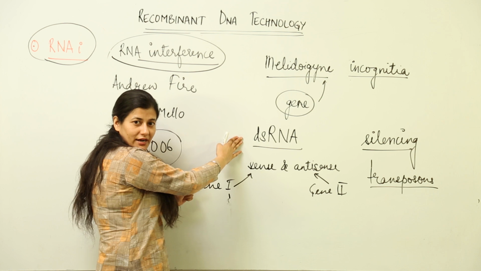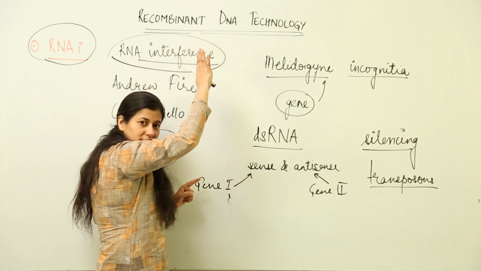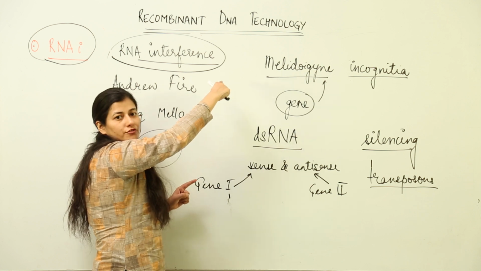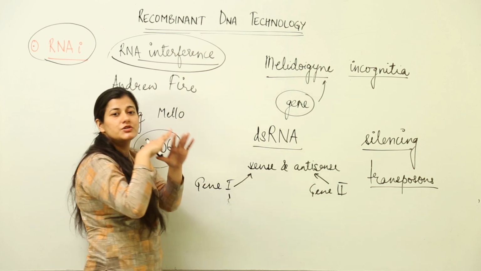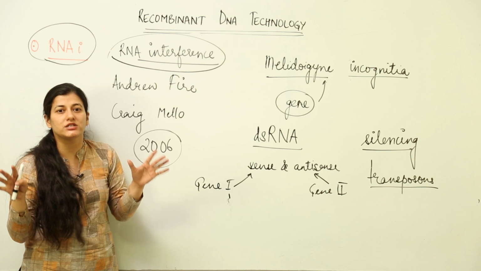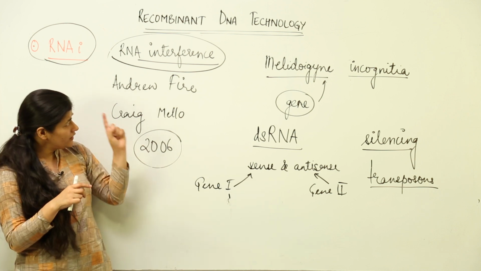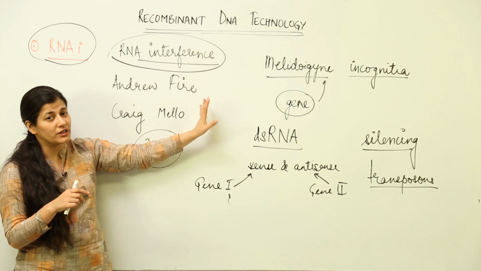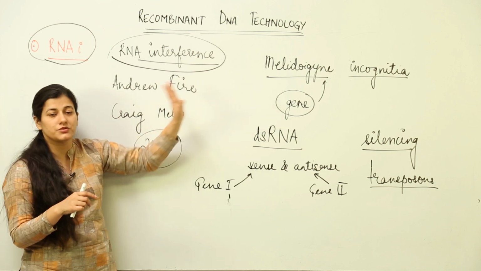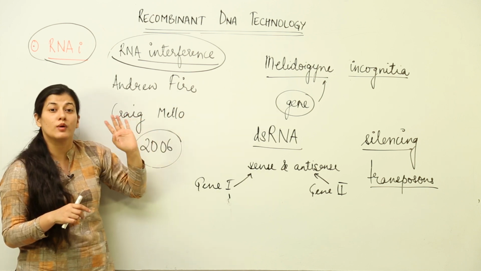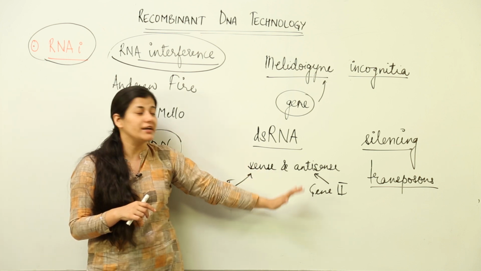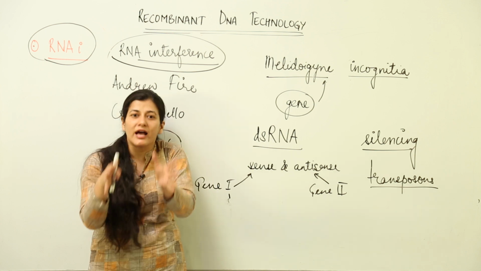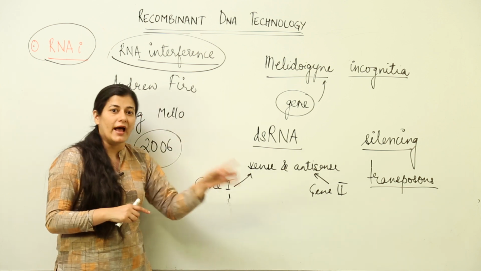That double-stranded RNA would go and curtail or silence the infectious gene of Meloidogyne incognita, and it will not be able to survive within the tobacco plant. And you see, thus we use RNA interference for our own usage, where the tobacco plants are no more going to get infected by this particular nematode. Why? Because they have double-stranded RNA being produced inside them. Who produces it? It is the plasmid that was introduced by Agrobacterium.